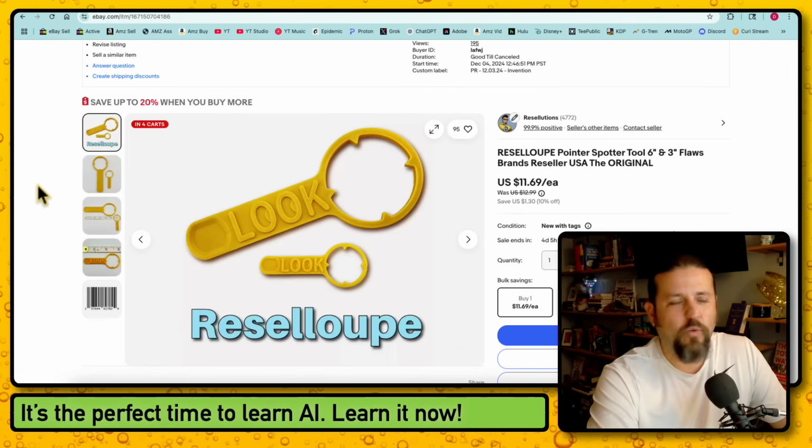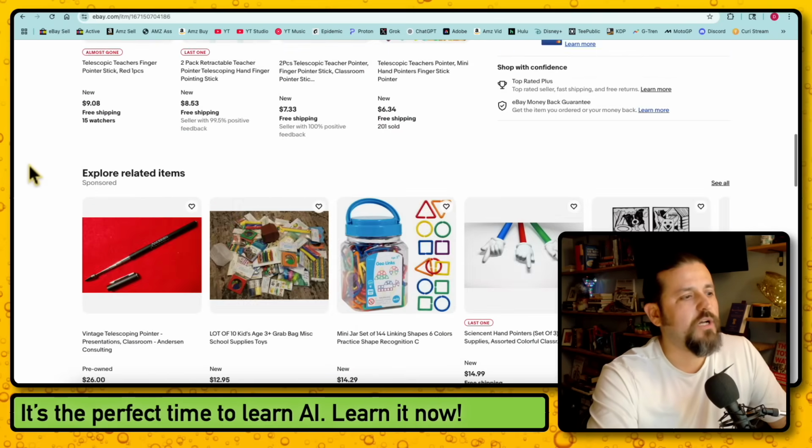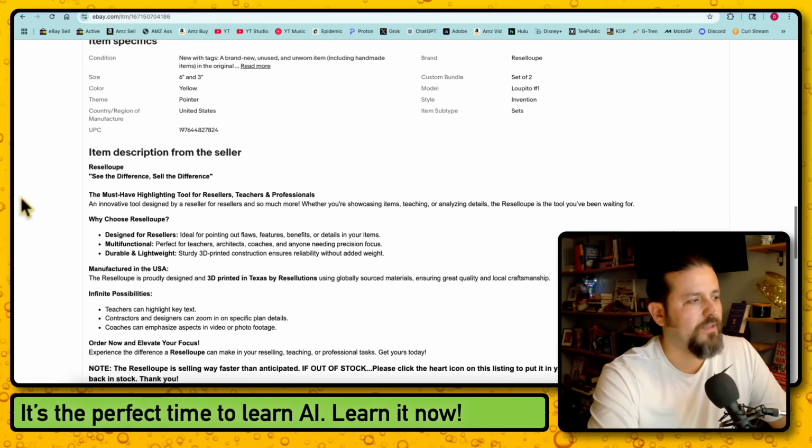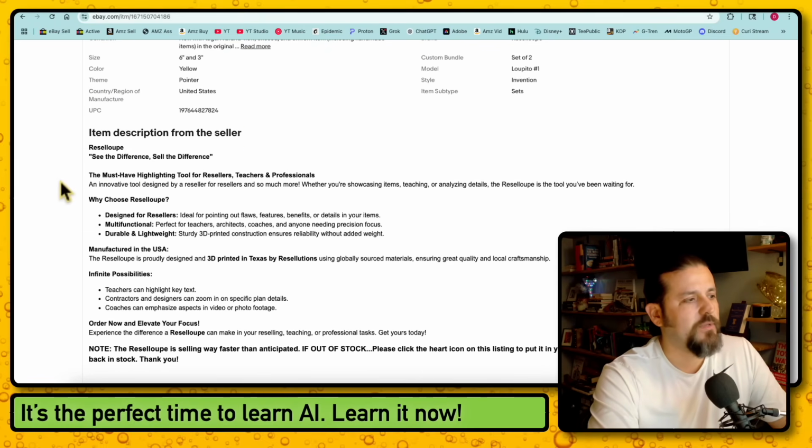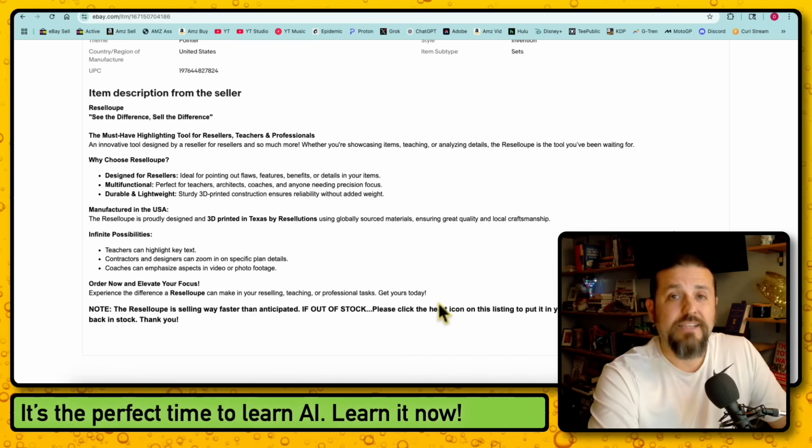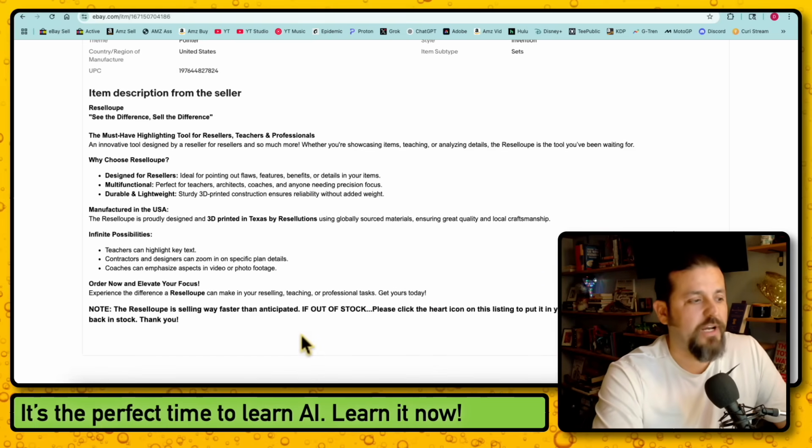Look, we're not talking about the way that the pictures look. You should already be a pro at that. Take good pictures. Don't take bad pictures and you'll be fine. Now, what we're talking about, when you scroll down, is this: the item description from the seller. So this area has a lot of information and it's great information. It has everything that I want the customer to know. However, it's boring. It's bland.